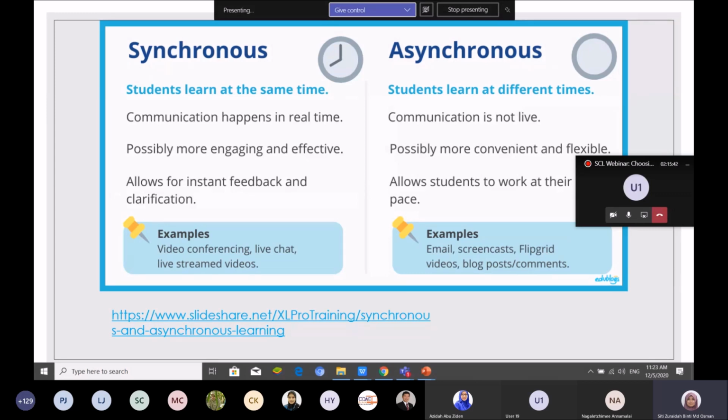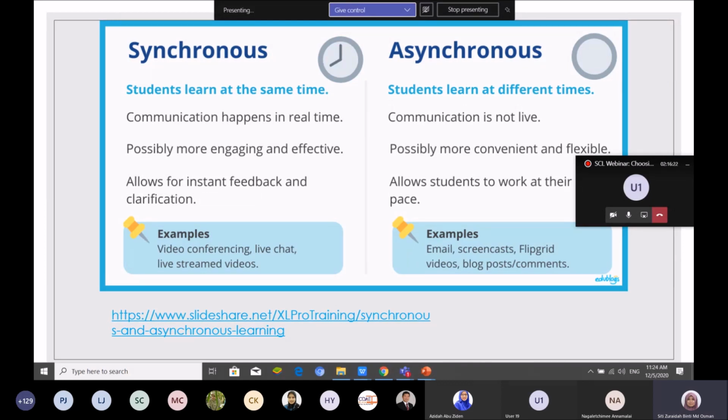Communication happens in real time, possibly more engaging and effective, and allows for instant feedback and clarification. So from 8 until 9, my class happens at the same time. My students communicate in real time, they are engaged, and it allows for instant feedback and clarification. So my class finishes at 9. After that they can ask questions if they have another question. So that is synchronous.